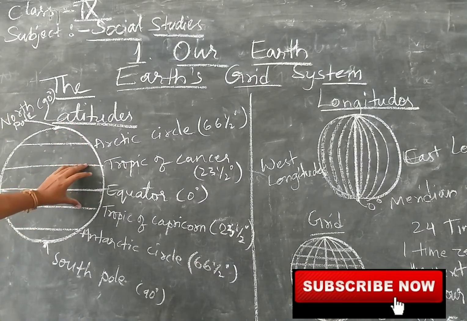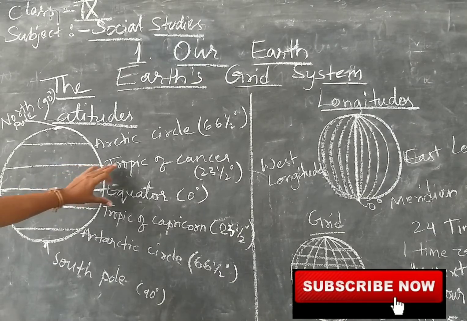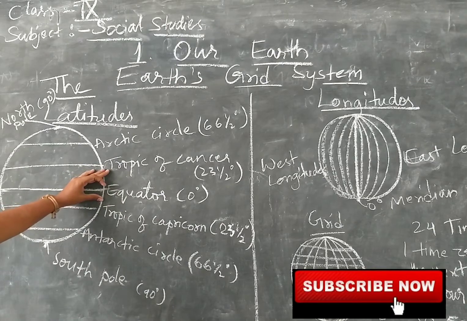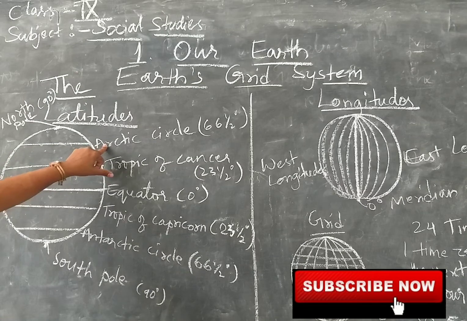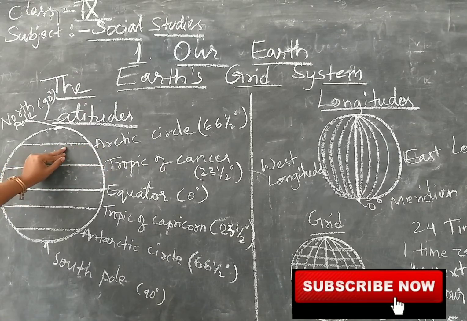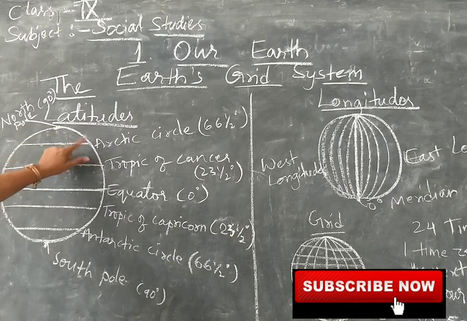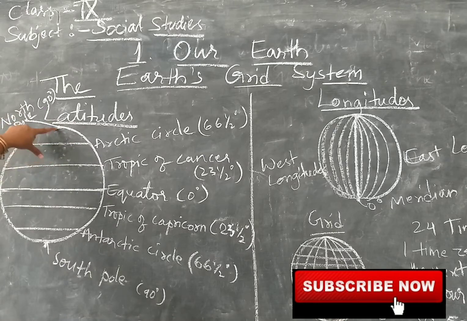The area between Tropic of Cancer and Tropic of Capricorn, you name it as torrid zone or tropical zone. The area between Tropic of Cancer and Arctic Circle, you name it as temperate zone, and the area between Arctic Circle and North Pole, here is the North Pole, you call it as frigid zone.